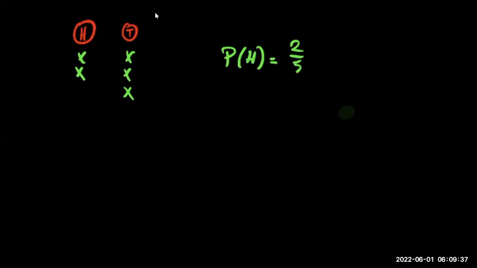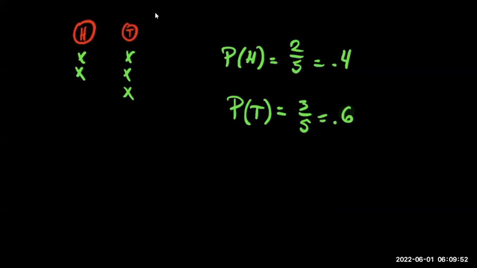So let's say that we flipped a coin 5 times, and we got heads twice, and then we got tails 3 times. That would mean that the empirical probability of the next flip being heads would be 2/5, which we know is just 0.4. And the empirical probability of a tails next is going to be 3/5, which is 0.6.